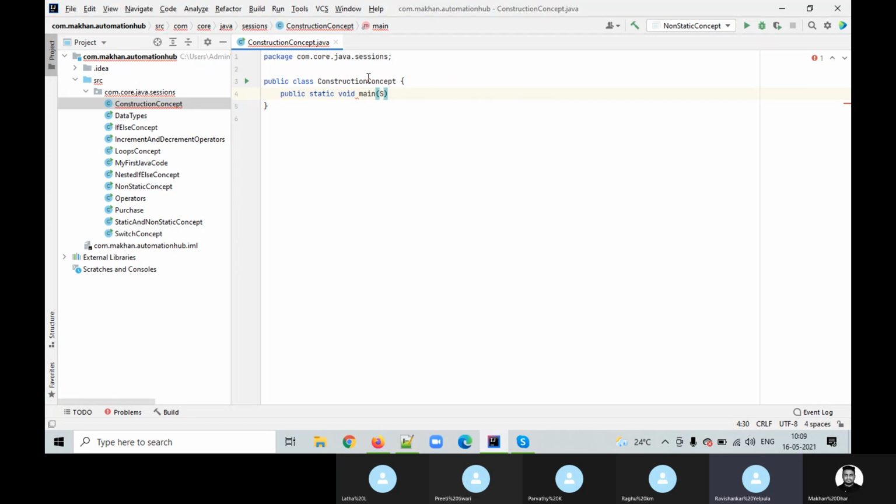And how does it work? There are two things which are different from a normal method. The first thing is that the constructor name and the class name will be the same. There will be no difference. But our own other methods will have different names. And the second thing, guys, is that we do not need to explicitly call the constructor. Whenever you create an object, the constructor will automatically get called. I'll show you how it works.